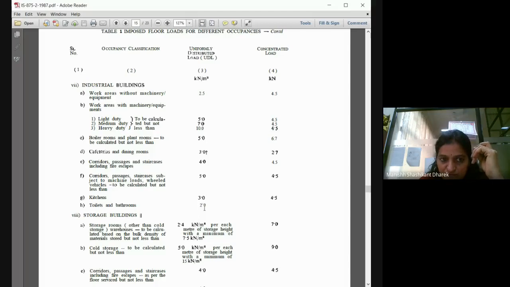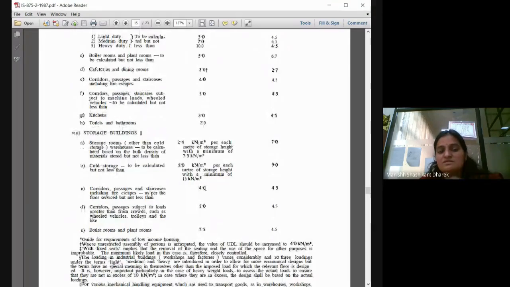This is an industrial area. Storage building. What are storage buildings? Storage buildings are nothing but the mills. You manufacture something and keep on storing it on one side. Okay, for that also they have given separately.